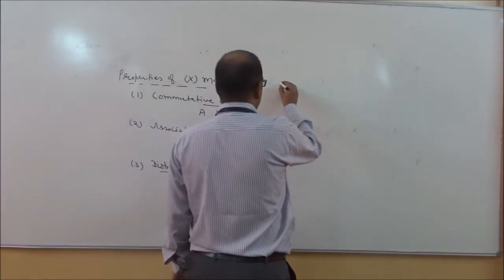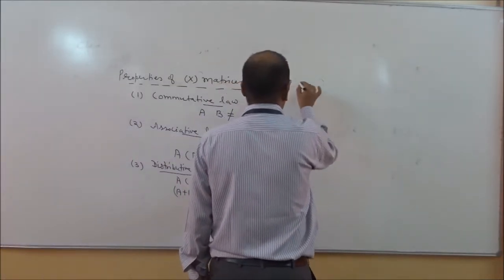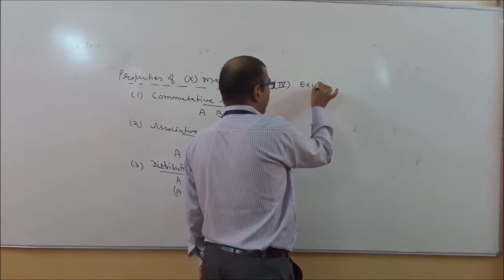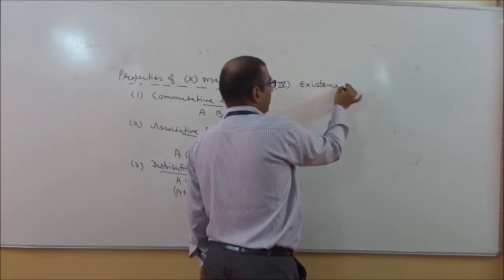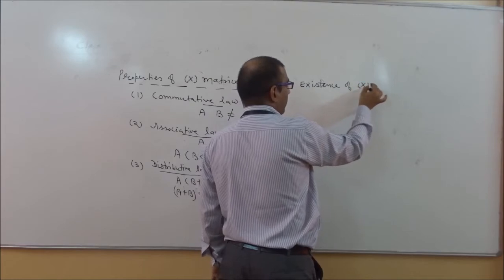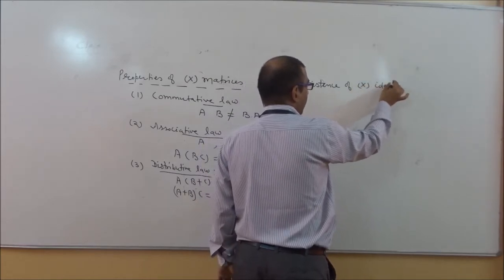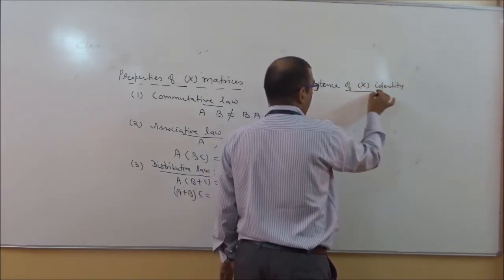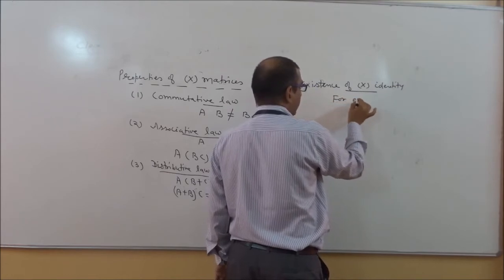The last property, number 4, is the existence of multiplicative identity.